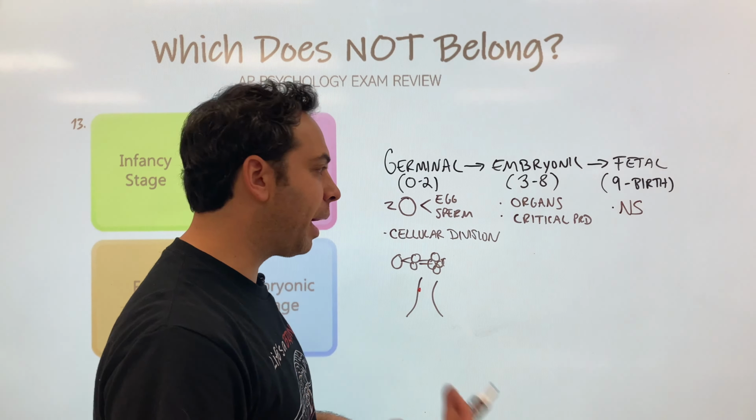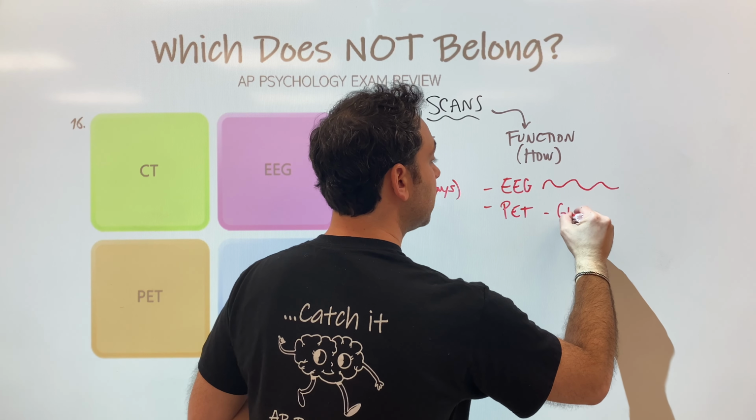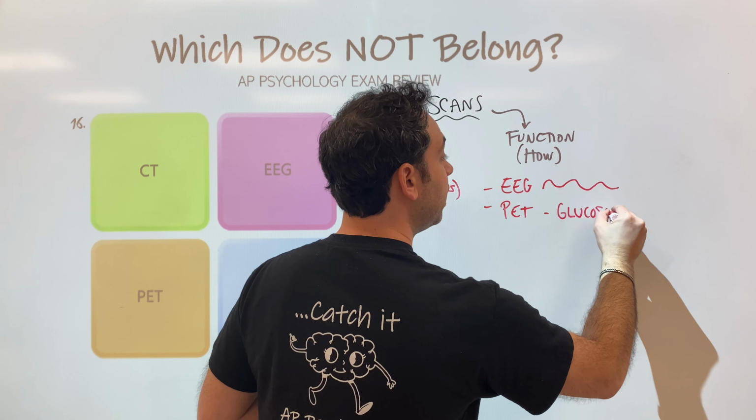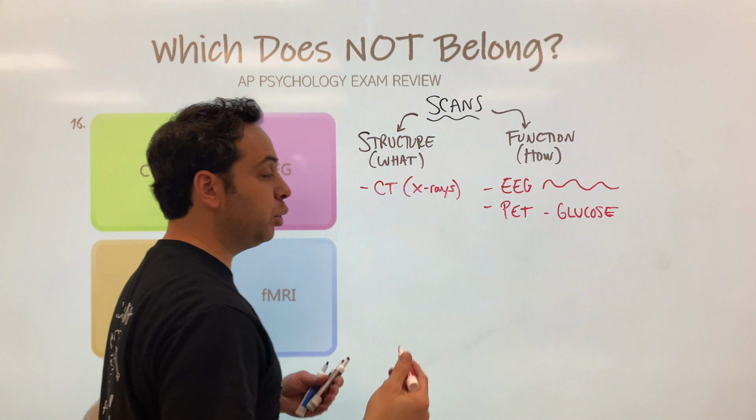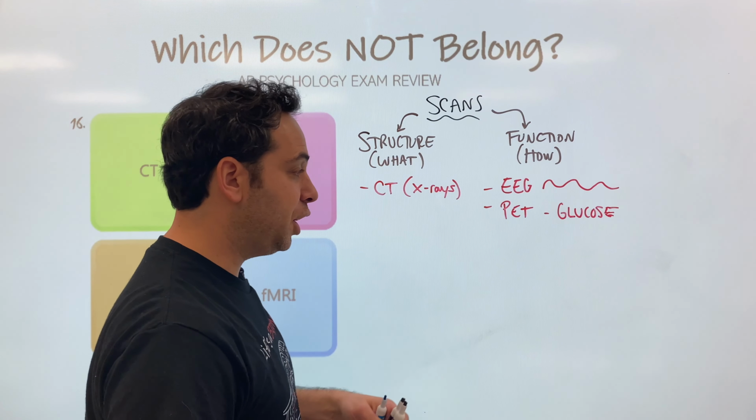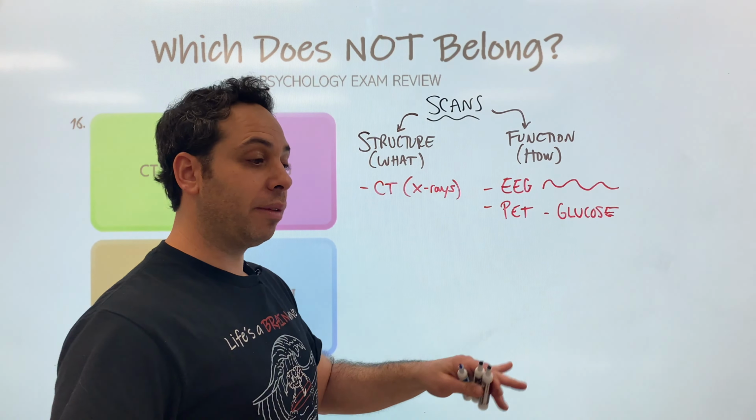We have EEG. This would be function. An electroencephalogram shows us brain activity: brain waves, delta waves, alpha waves. We have PET scan. This would also be a function. Now, what does the PET scan do? This measures things like glucose in the brain. Your brain needs fuel to work, and your body turns food into glucose as fuel. The brain will glow, and whichever part glows more is using more energy.